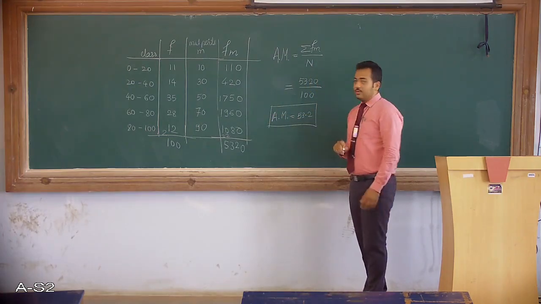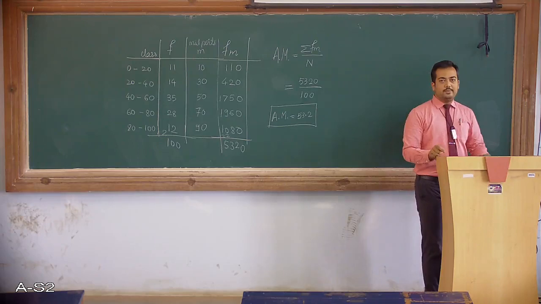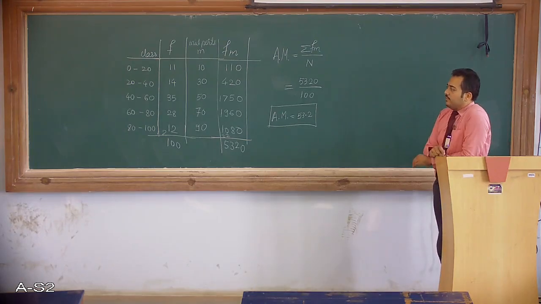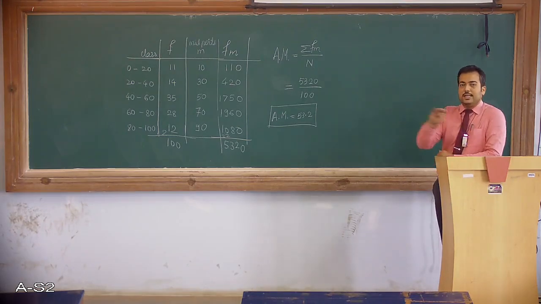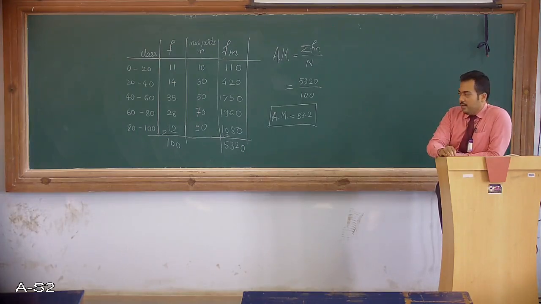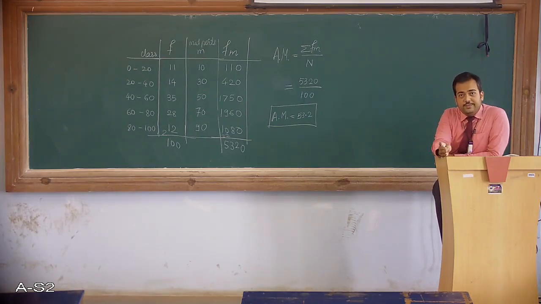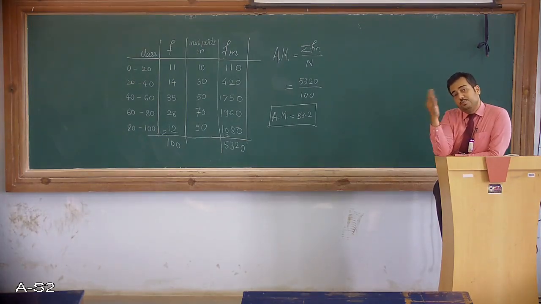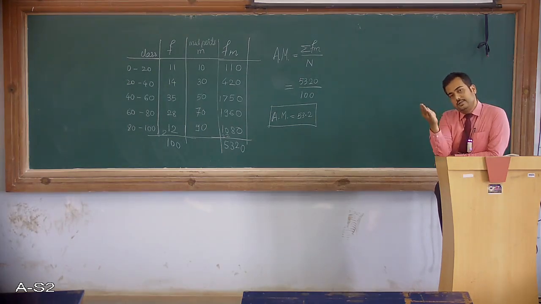We had assumed that the 40 to 60 class would be the arithmetic mean class, so you would expect the arithmetic mean between 40 and 60. In that, the center is 50, and we also predicted that the second half is contributing more in the distribution, so the arithmetic mean would be a little inclined towards the right side.